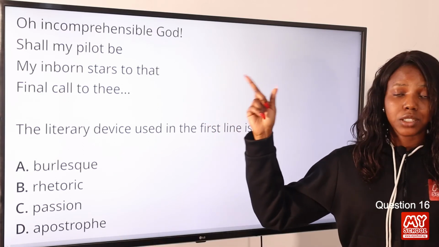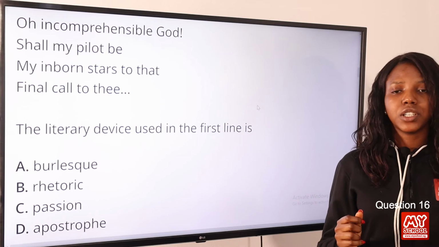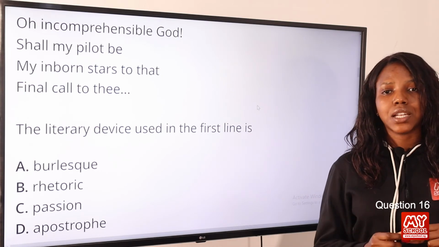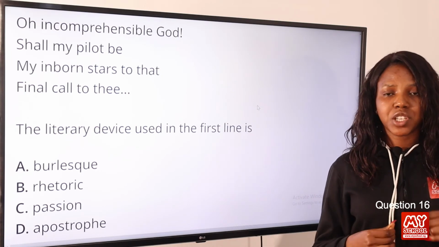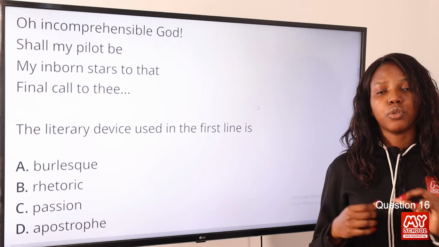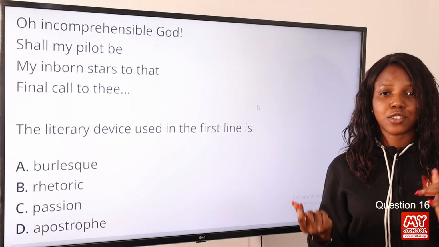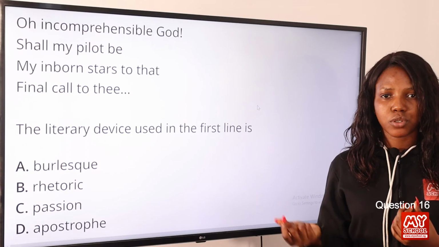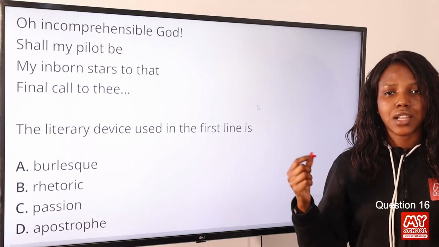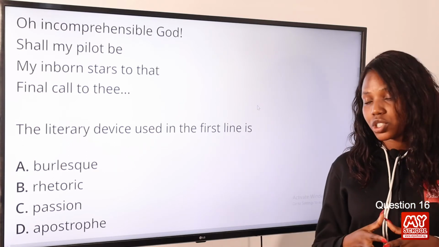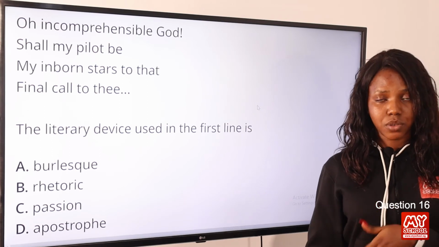Oh, incomprehensible God. Now, apostrophe is a literary device that is used when a speech is addressed to a person or to a subject that is not present in the literary work. So God is not present in this work, and so this is an apostrophe. So option D is the correct answer to this question.